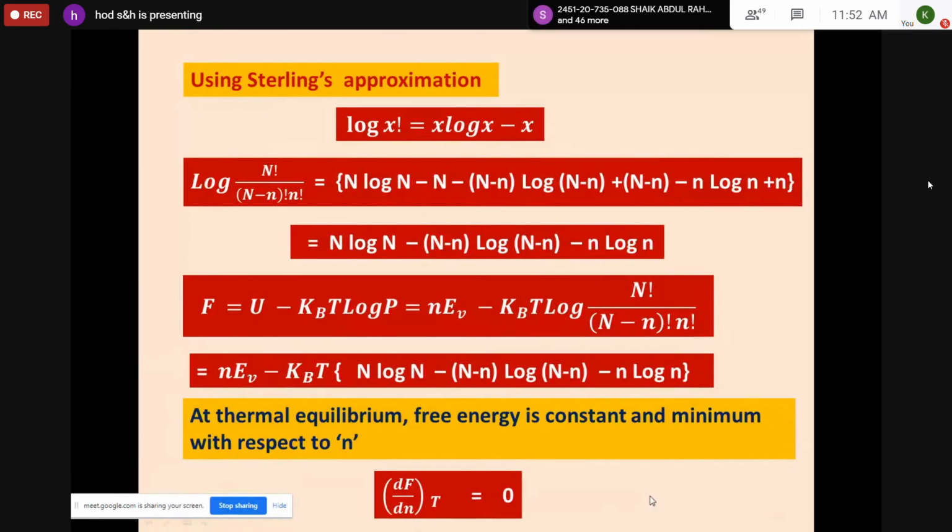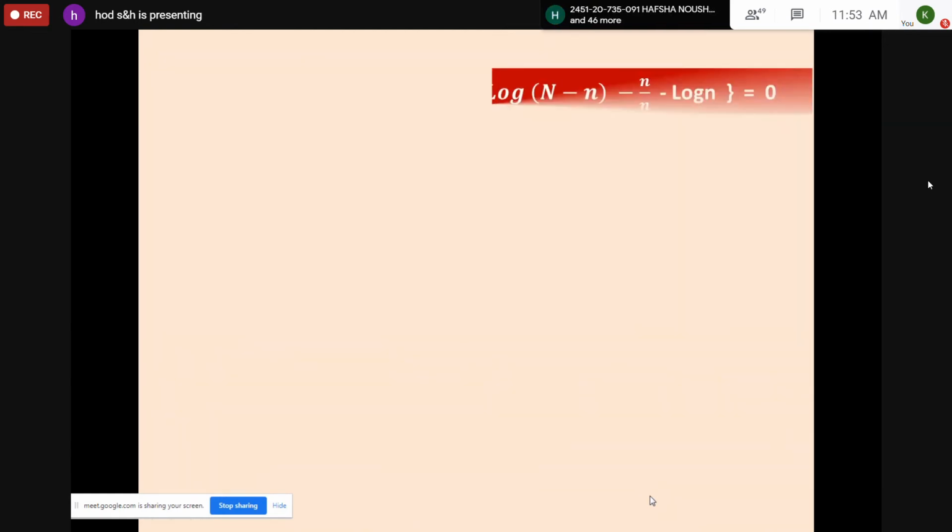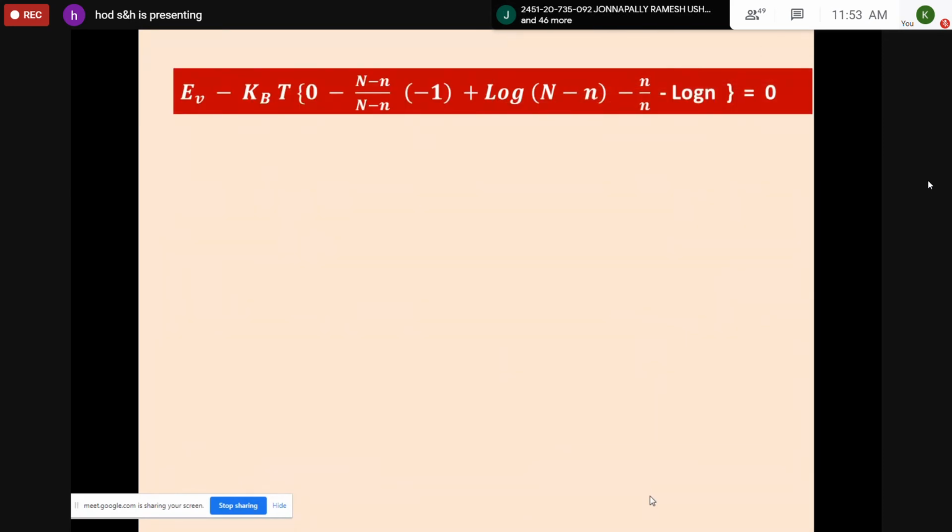So dou F by dou n at constant T is equal to 0. Now what you should do is take the derivative of the right hand side, the partial differentiation. Dou by dou n of nεV is only εV.